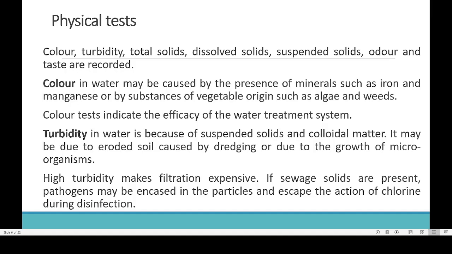If sewage solids are present, pathogens may be encased in the particles and escape the action of chlorine during disinfection. So another problem is that if there is too much suspended particle, microorganisms can hide in the spaces, so that even if we are chlorinating, these microorganisms may not be dead. So increased turbidity reduces the effectiveness of water treatment. So that is the relationship. More turbidity means the water treatment mechanism becomes less effective.